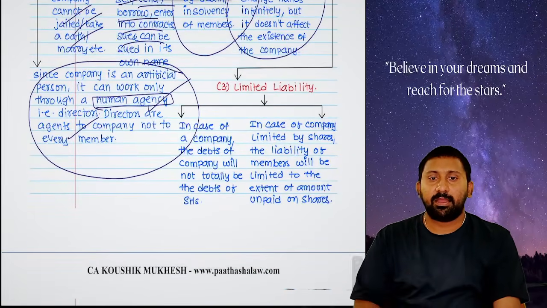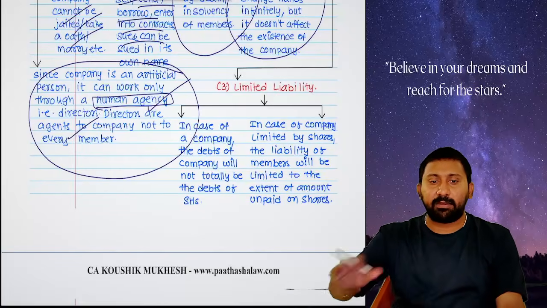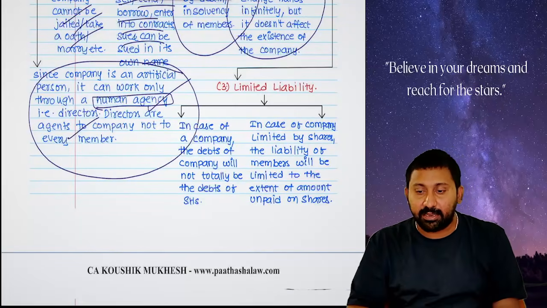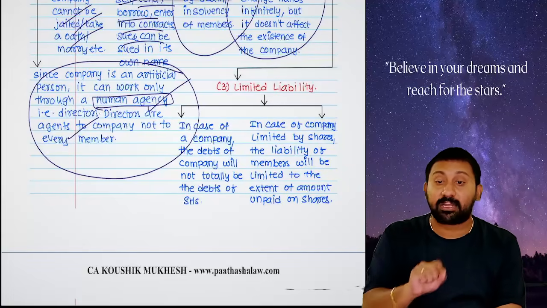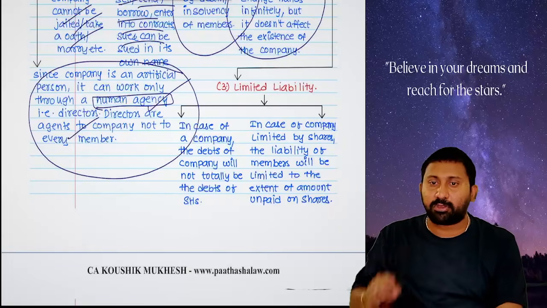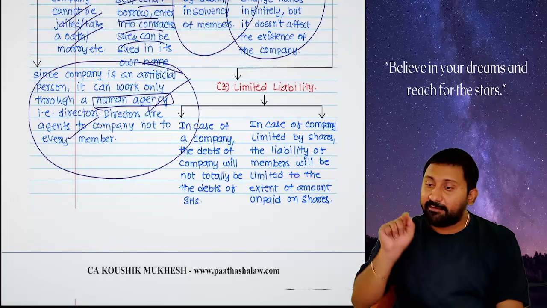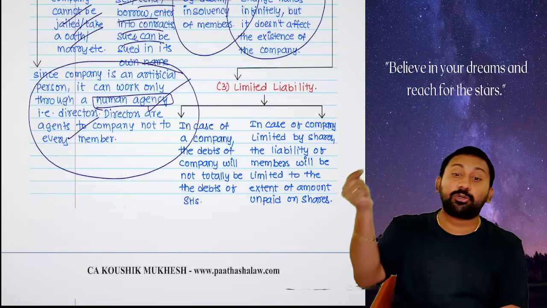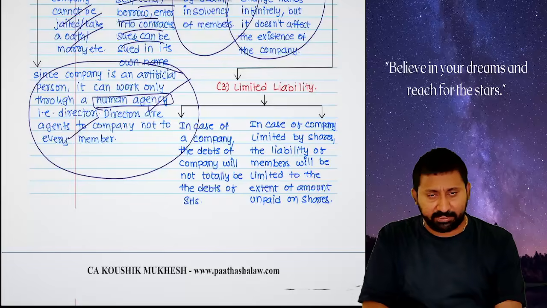See there. Limited liability. What is limited liability? The company will always have its debts, but the debts of the company will be paid by money belonging to the company, meaning assets and cash belonging to the company. Loan is on the liability side, cash is on the assets side. With the company's cash, you should pay the company's liability. Members will not be liable.